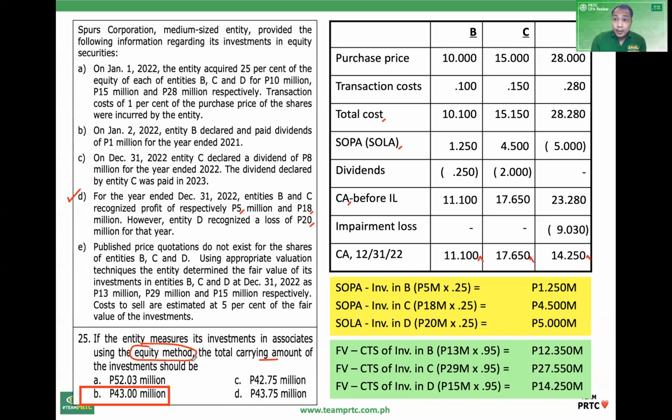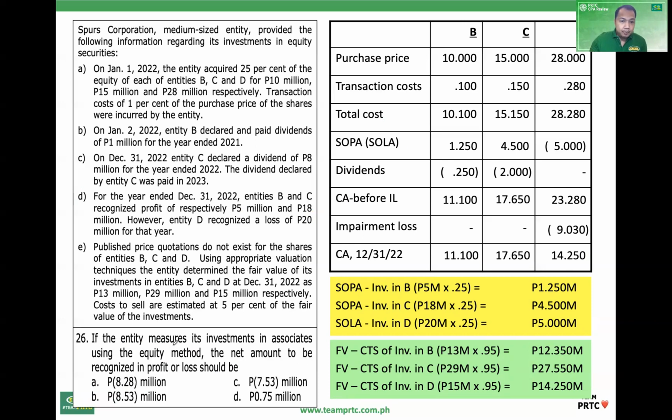Okay, 26. Same method, this time the requirement. How much in profit or loss? So using equity method, how much in P&L? Get the net amount. Okay, this one. Share of profit, B, C, minus the share of loss, D. What else in P&L?